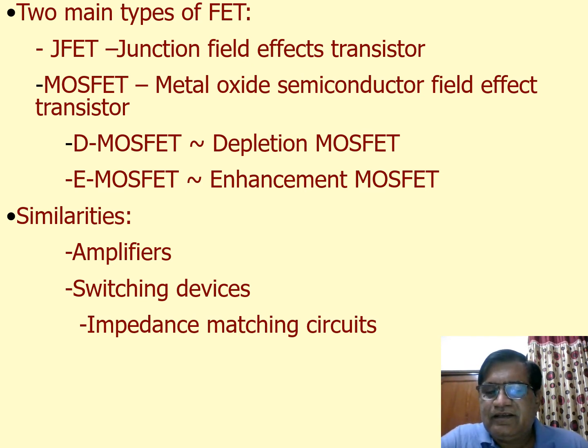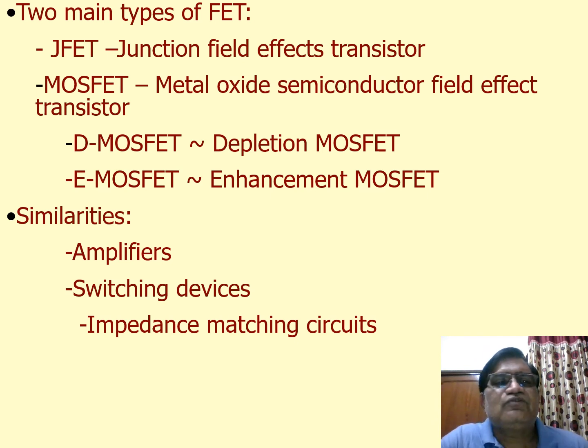But these devices have their own limitations, as I told, that they work in the audio frequency range. They have comparatively lower power handling capacity. It is rather difficult to integrate circuits to form an IC with the use of normal BJT or PN junction.